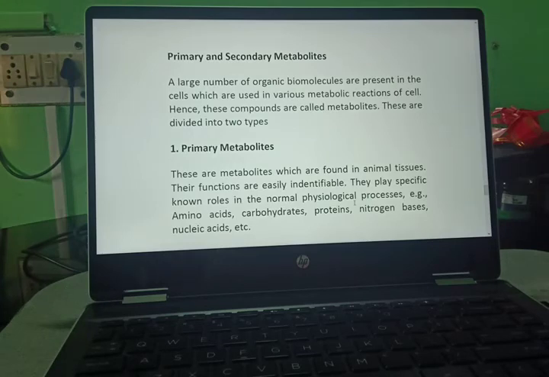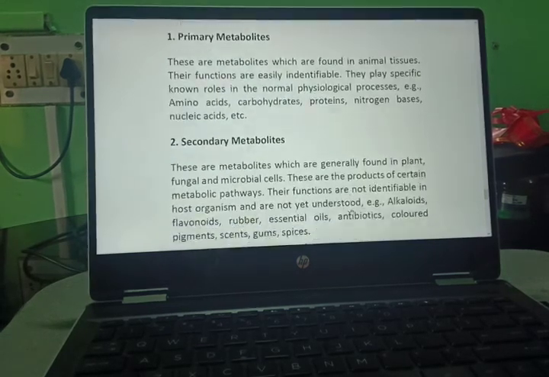Next, we are starting primary and secondary metabolites. A large number of organic molecules are present in the cells which are used in various metabolic reactions of the cell. Hence, these compounds are called metabolites, and these are divided into two types. Now, primary metabolites. These are metabolites which are found in animal tissue. Their functions are easily identified. They play a specific role in normal physiological processes. Example: amino acids, carbohydrates, proteins, nitrogen bases, nucleic acids, etc.